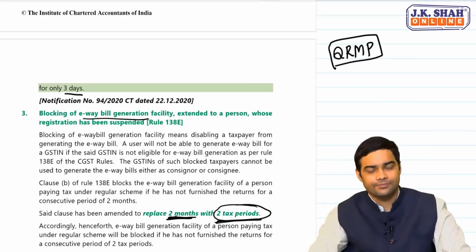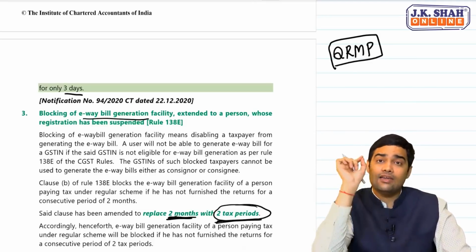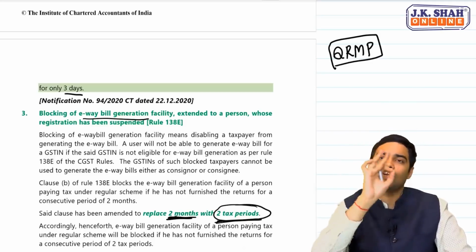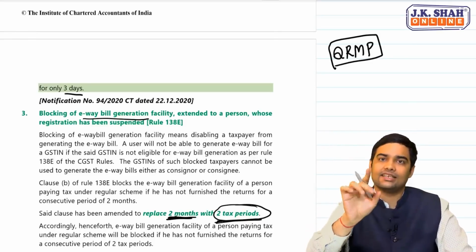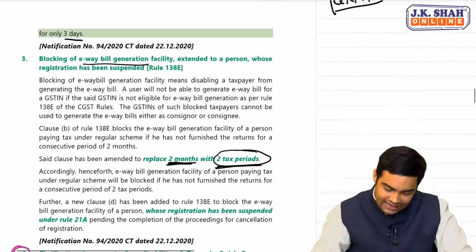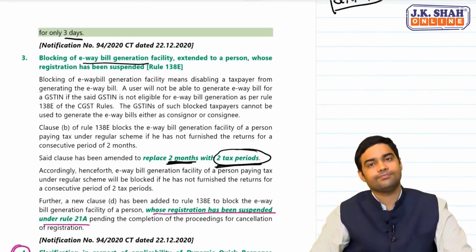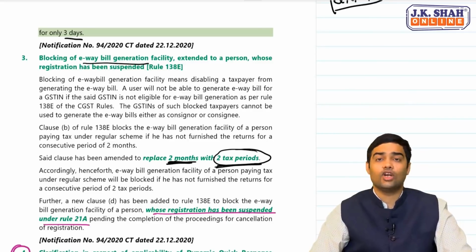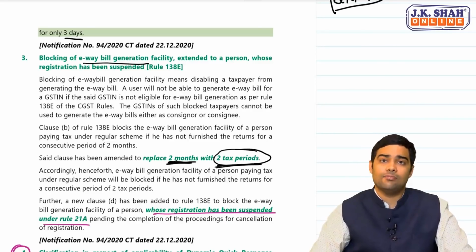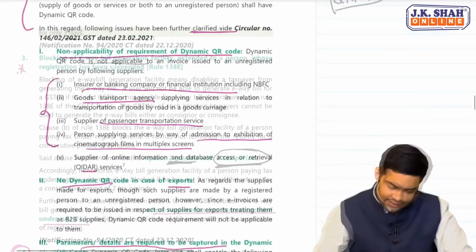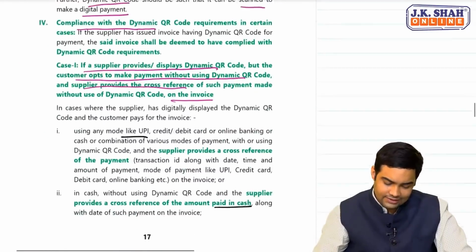Clear? Okay. Plus, if a person's registration is suspended, he will not be able to generate an e-way bill. That's another important point, which has been added in 138E. A person whose registration has been suspended, again, he will not be able to generate an e-way bill. Clear? Okay. Important provision. So this was about invoice and e-way bill.